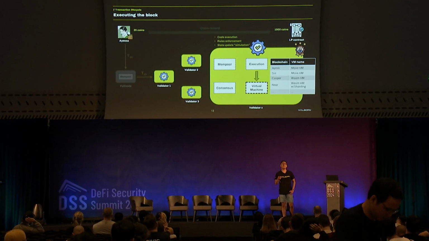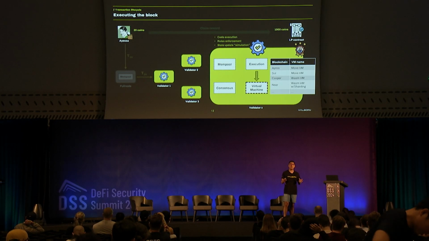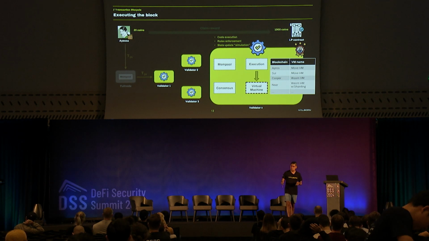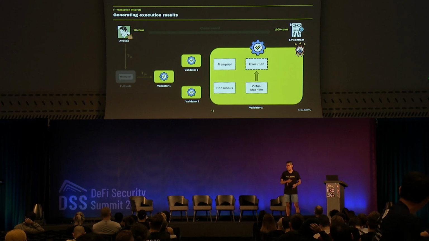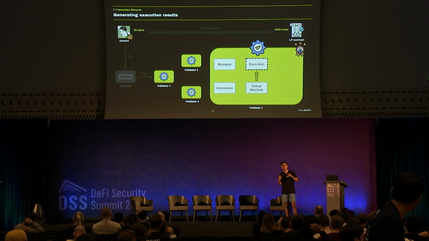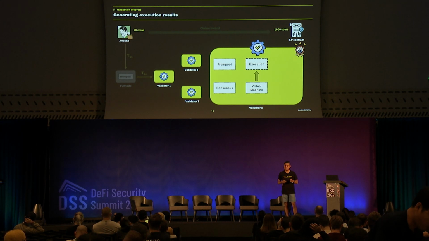Obviously, depending on the blockchain, we will have a different virtual machine layer. For example, Aptos uses Move VM, Sui uses WebAssembly VM, and so on. Now, the virtual machine will give the results to the execution layer. And execution will append transactions in a Merkle tree. We have heard many times about Merkle trees. How does it work? Well, each one of the blockchains has its own version of a Merkle tree, but let's see a simple example.